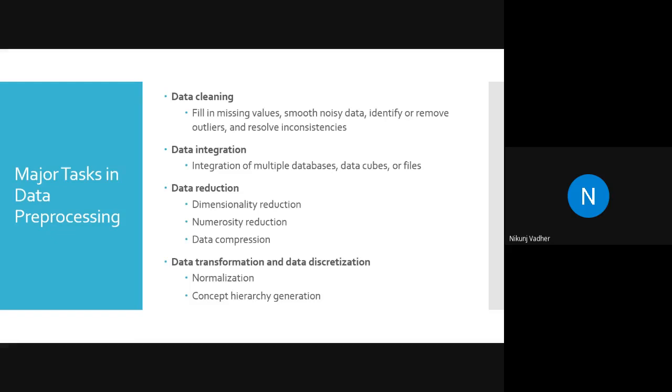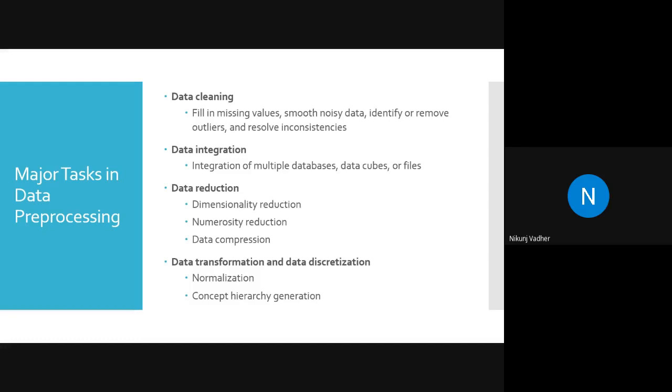Next is data integration. What is data integration? As I told you previously, many times whenever you work in machine learning, your data will be in different databases, and you have to combine data from different databases.